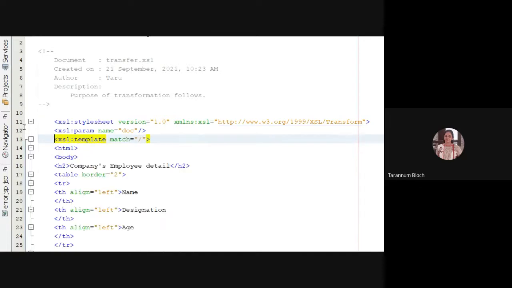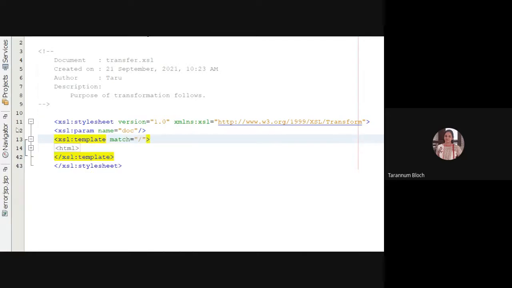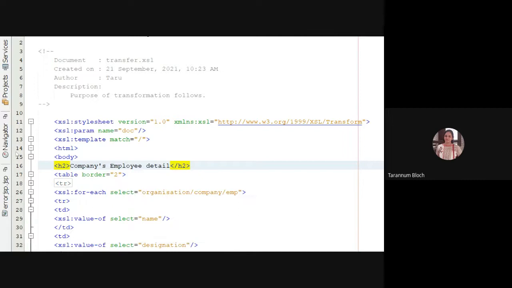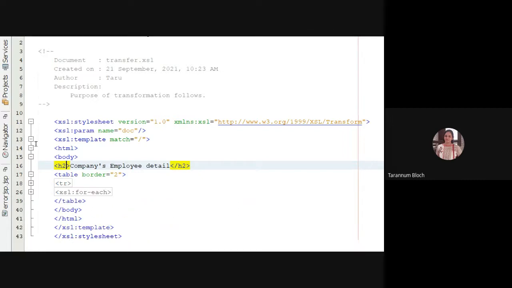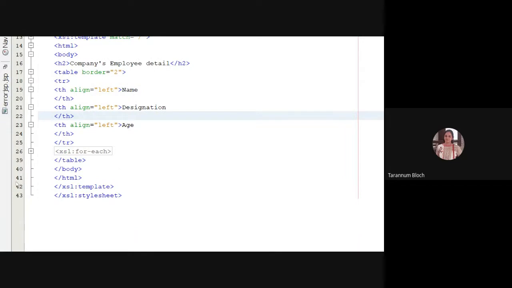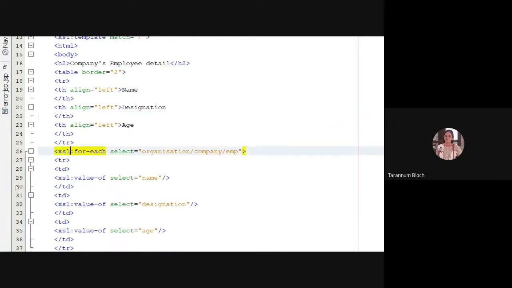Parameters doc. We created a document, right? Body. In that we have created a table with the TR and TDs. This is the table. First row is giving the heading, right? Name, designation, and age. And then we have taken XLS for each.